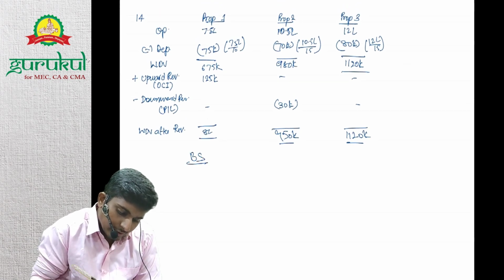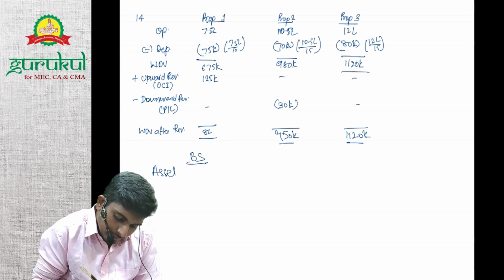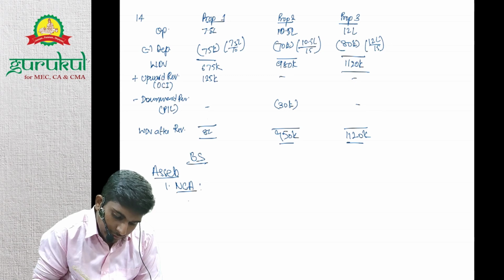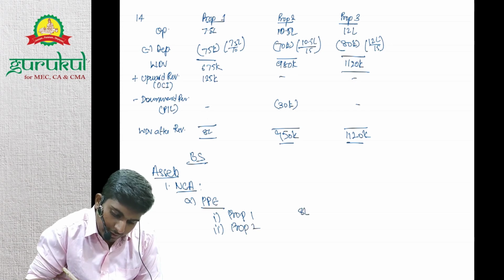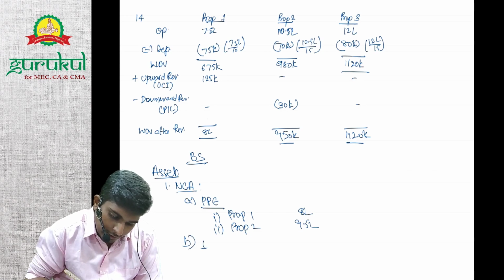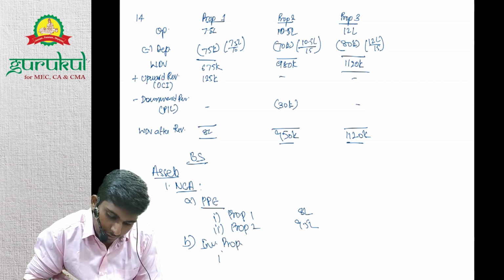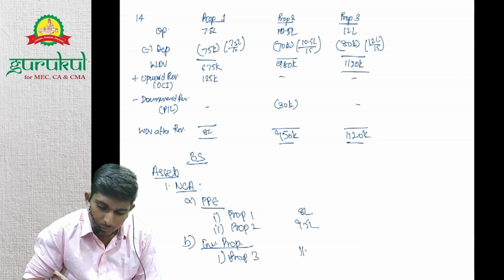In the balance sheet, under the head assets, we have non-current assets. Under non-current assets, we have PPE. So under PPE, property 1 and property 2 will appear at 8 lakh and 9.5 lakh. And in investment property, we'll have property 3 at 11.2 lakhs.